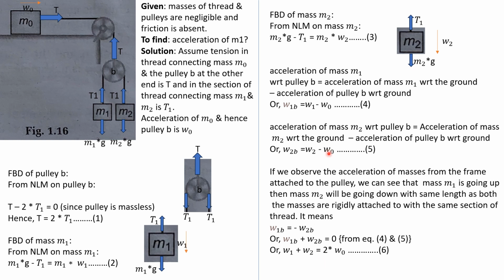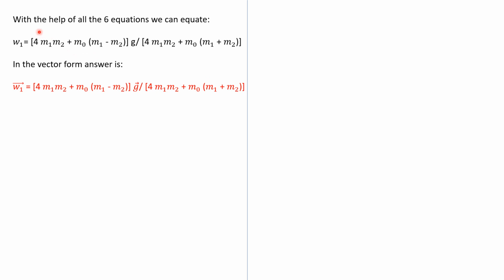If we add equations 4 and 5, we will get this equation: w1 plus w2 is equal to 2w0. This is equation number 6. So we have 6 equations now, and you can eliminate for w1. With the help of all the 6 equations, you can solve. This is your task; you can do this very easily. So w1 will come as 4 m1 m2 plus m0 into (m1 minus m2), the whole thing in brackets, into g, divided by 4 m1 m2 plus m0 into (m1 plus m2).